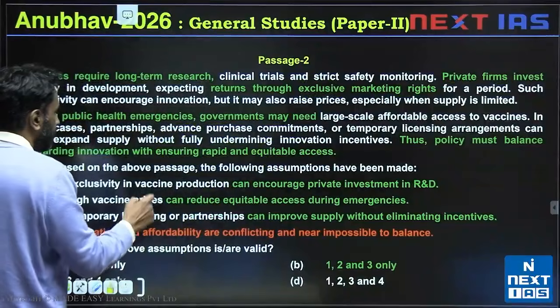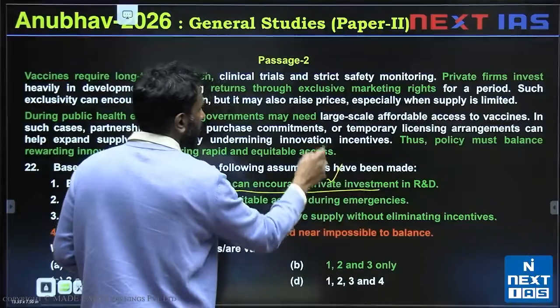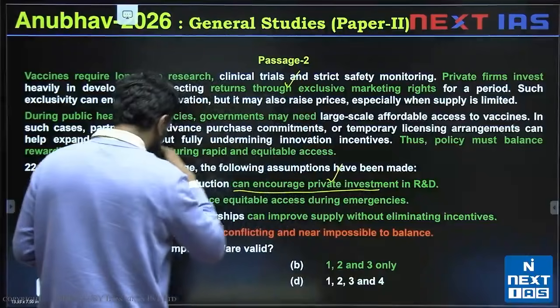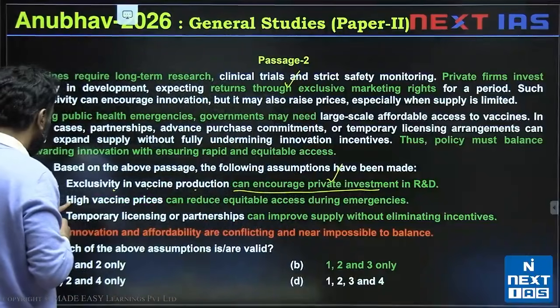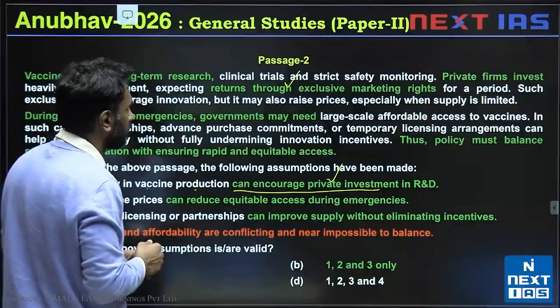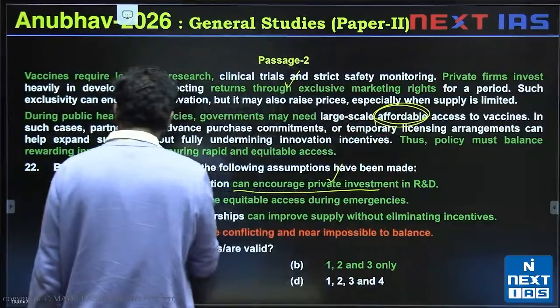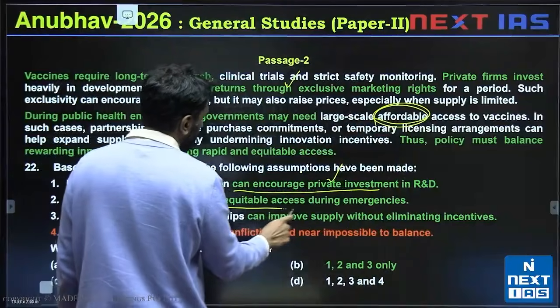So let's look at one. Exclusivity in vaccine production can encourage private firms in R&D. So this is true, valid. High vaccine prices can reduce equitable access during emergencies. So affordable access, so cost is a factor. High vaccine prices can reduce equitable access is valid.